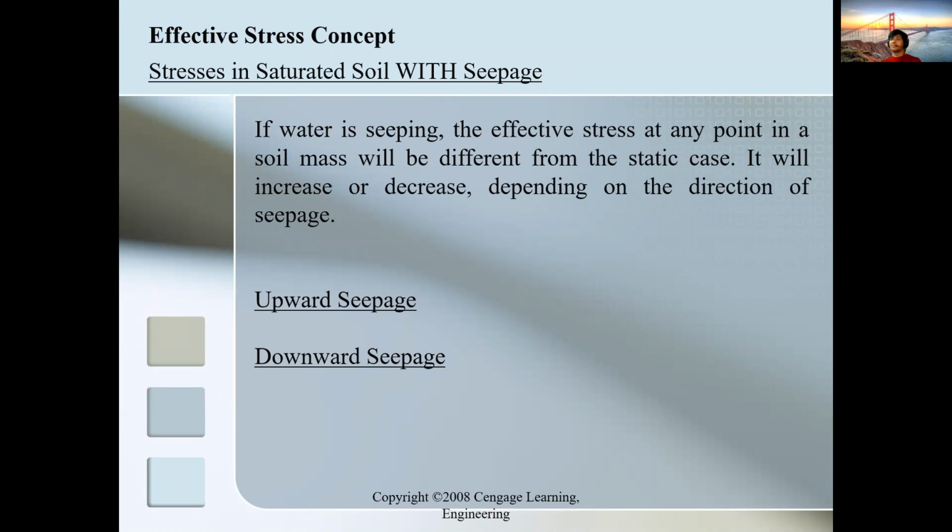It's like in your fluid mechanics: if you pump water uphill, energy is added, head is added. That is the effect on our water stress. The same as in fluid mechanics, if there is downward seepage, there is head loss, meaning energy loss. That is the effect on our water stress under downward seepage. So that's what I'll discuss on Friday. It will be easy, about 1 hour on Friday.